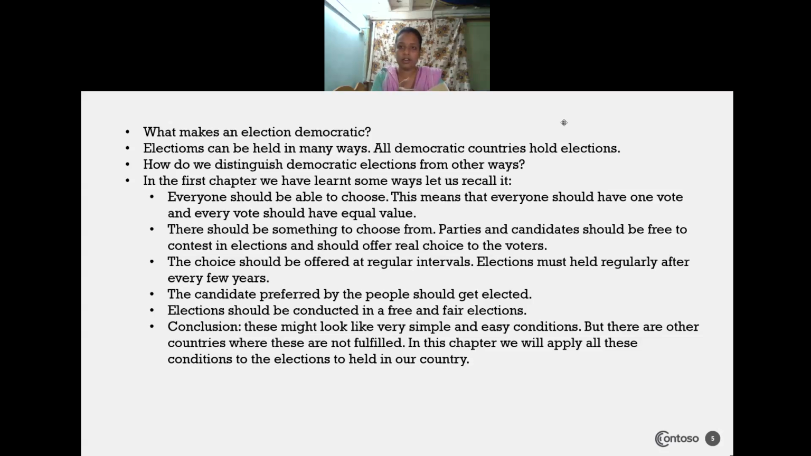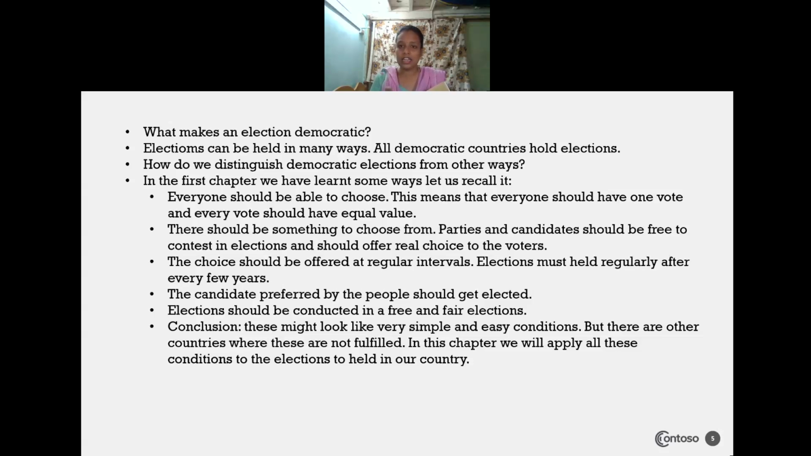In the first chapter, what is democracy and why democracy, you learned some ways, so we can recall them now. Let us recall what points we learned in the first chapter. Everyone should be able to choose. If it is a democratic country, then in that country each and every citizen will get a chance to choose their representative.